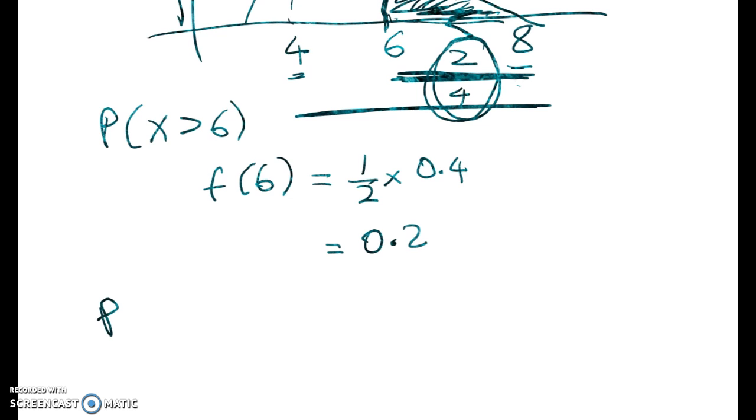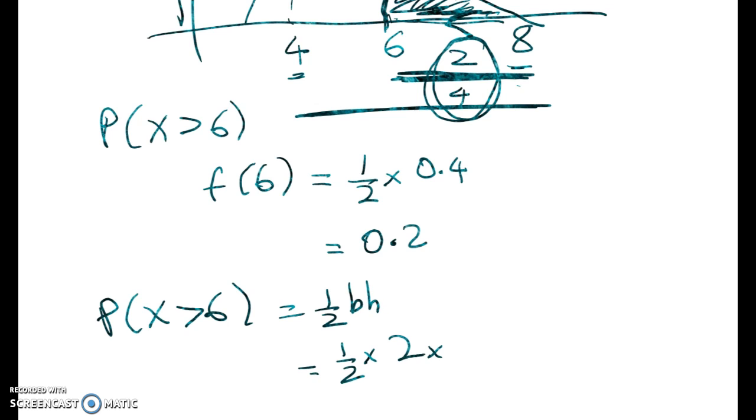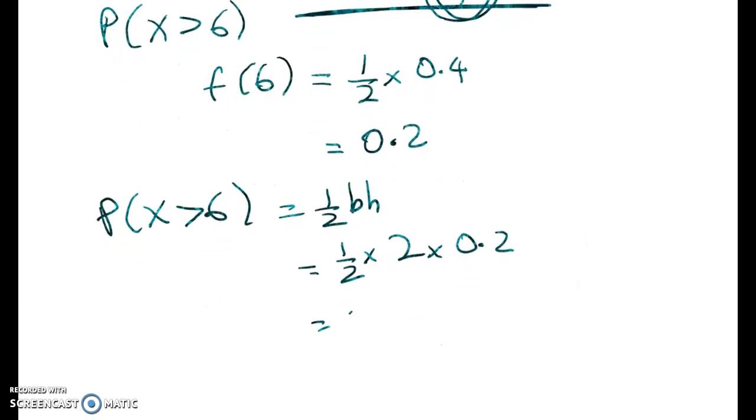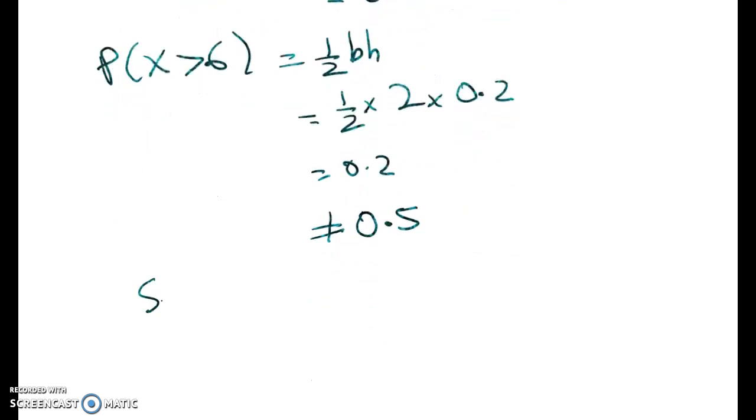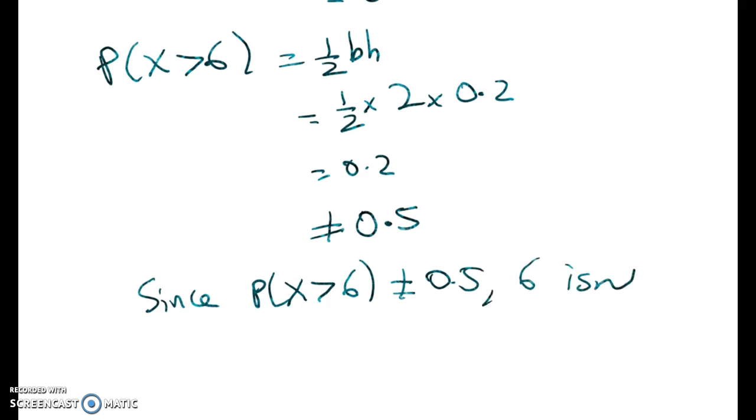So the probability that x is greater than 6 is equal to half the base times the height, which is a half of 2 times 0.2, which is 0.2, and that definitely does not equal 0.5. So since the probability that x is greater than 6 is not equal to 0.5, 6 isn't the median.